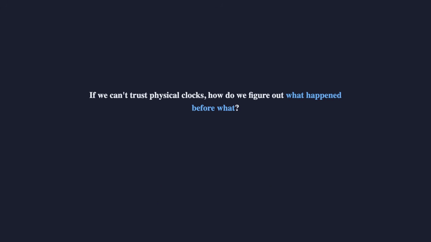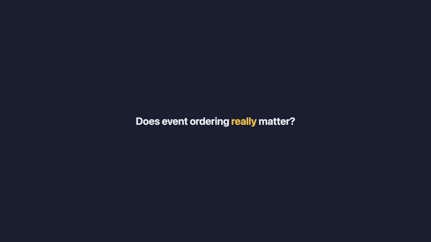If we can't trust physical clocks, how do we figure out what happened before what? How do we establish the order of events across machines that can never truly agree on the time? You might wonder, does event ordering really matter that much? Let's look at a concrete example.